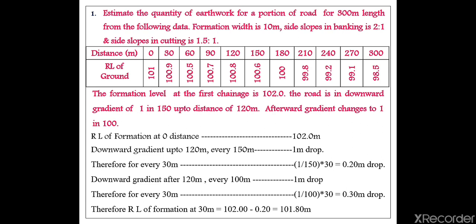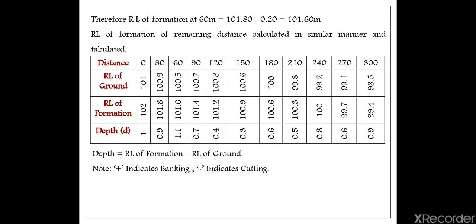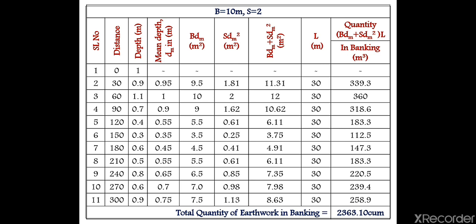But here all the readings whatever we got are banking. So S is equal to 2. Those things I had already written at the top, that is S is equal to 2 and B is equal to 10. Then you will know the formula, you have to substitute.